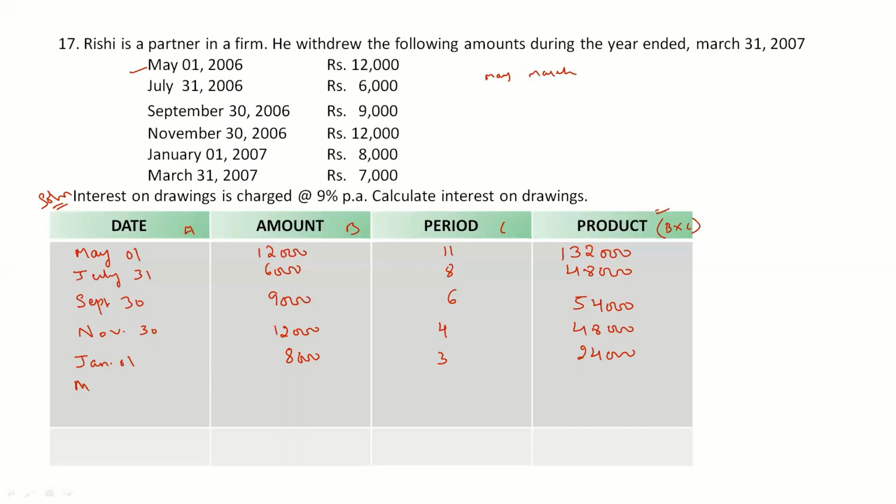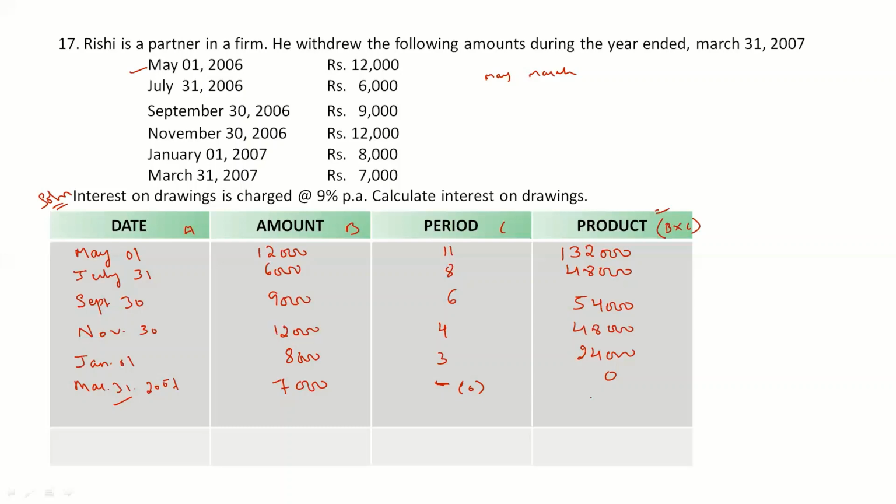Now the last drawings were made on March 31, 2007, right? So 7,000 rupees is the amount of drawings. Now the period is very important here. See, the drawings are made on the last day of the year. So there is not even a single day or single month remaining here. So the period will be nil here, or you can also write it as 0. So 7,000 into 0 will be 0, not 7,000. You can't write it as 7,000 here, okay? Because the drawings are made on the last day of the accounting year.